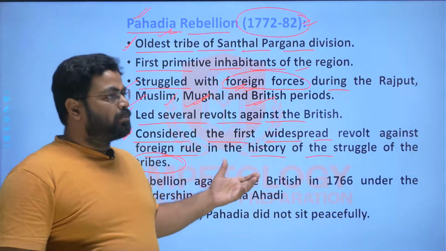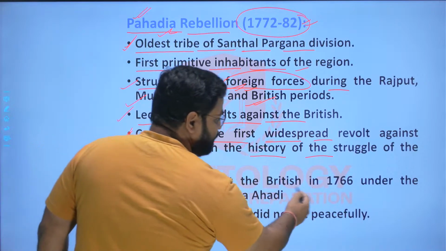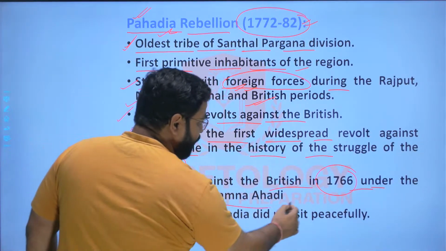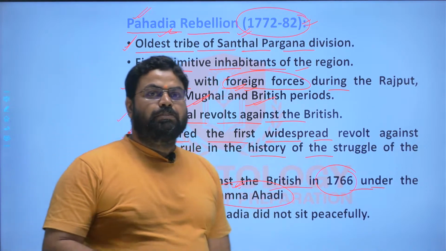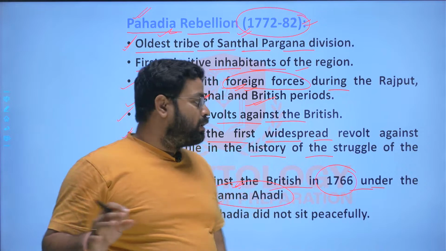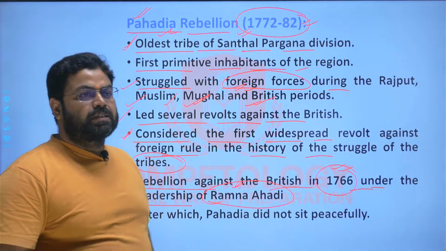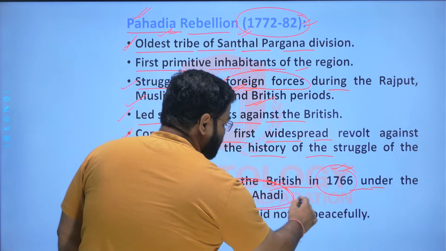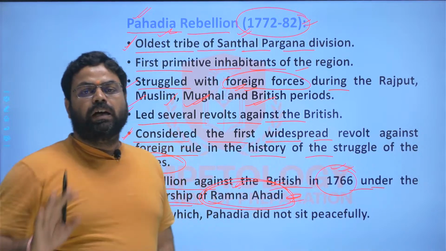Even the leadership was being provided by different leaders in different regions, right? The rebellion against the Britishers started in 1766 under the leadership of Ramanna Ahadi, right? The ferocity of the revolt increased during the period of 1772 to 82, but the flashpoint, the starting point of this revolt was 1766. It had started in 1766 itself, and it was being led by Ramanna Ahadi. Keep this name in mind, Ramanna Ahadi. He was the person who was leading the revolt.